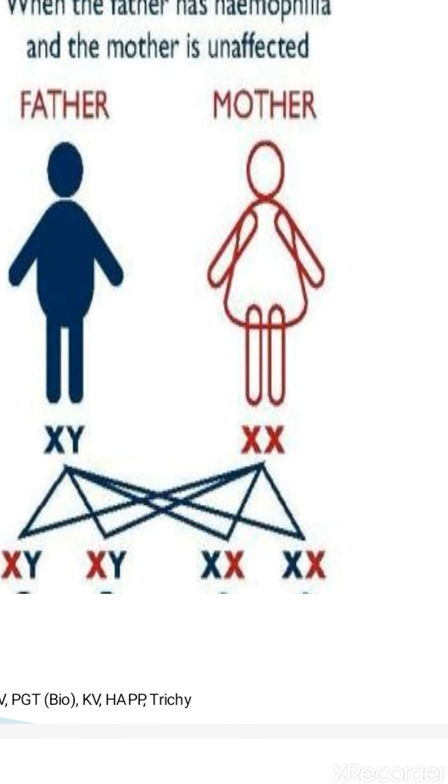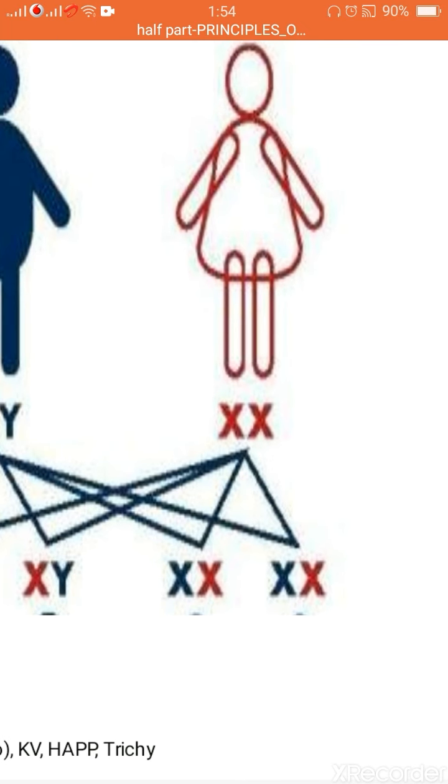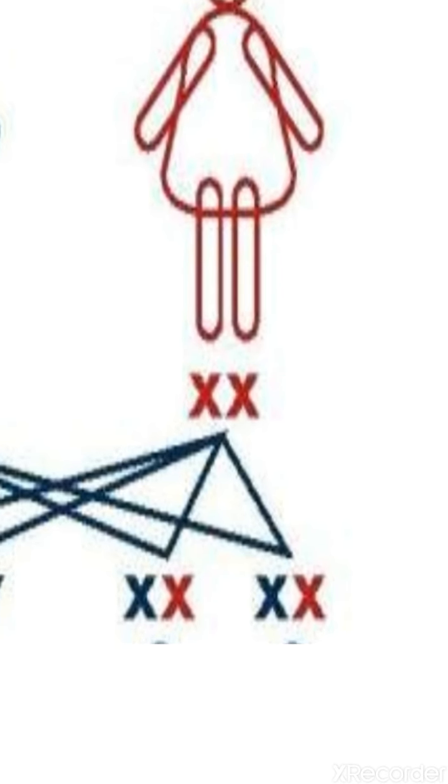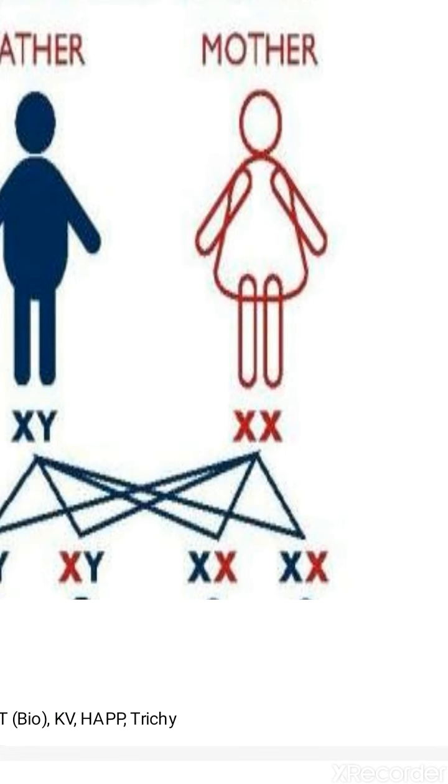So he is transmitting the X gene to his daughters, but they are getting the normal X chromosome and the normal gene from the mother also. So maybe they are having the father's X chromosome carrying the hemophilic gene, but they will be normal outside.